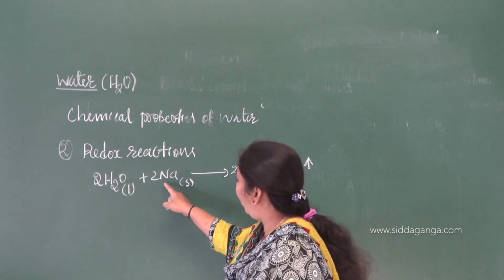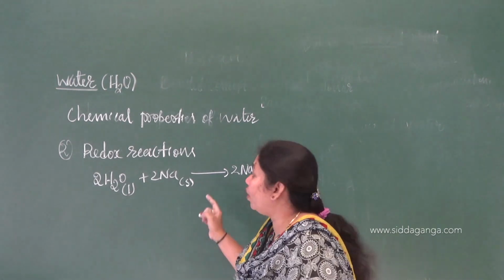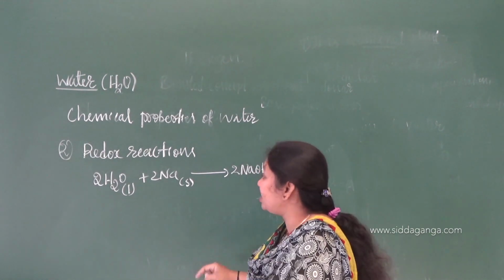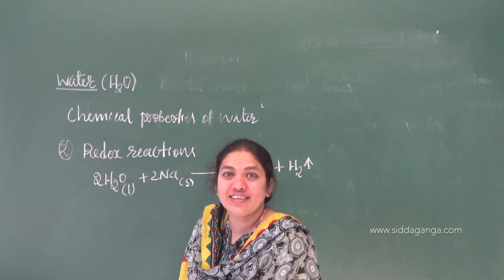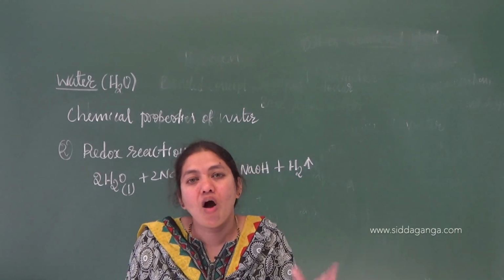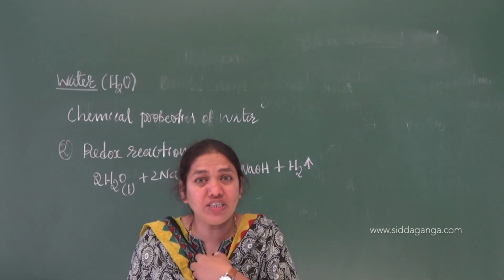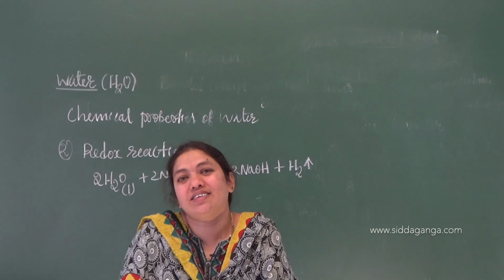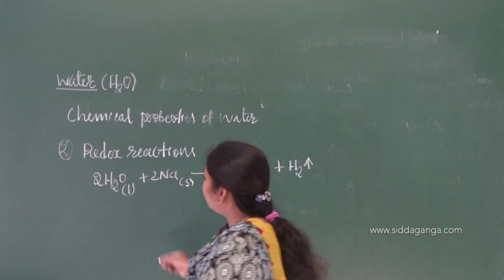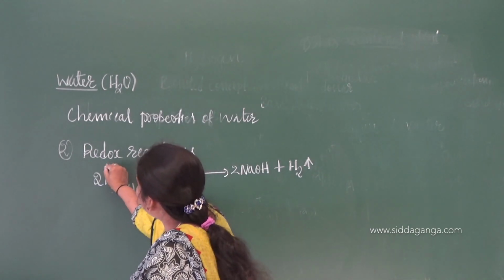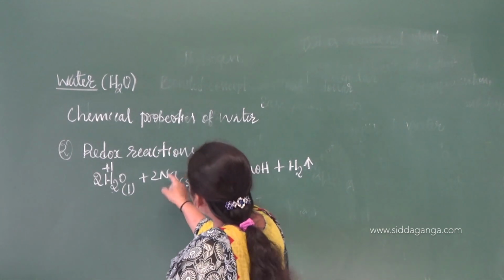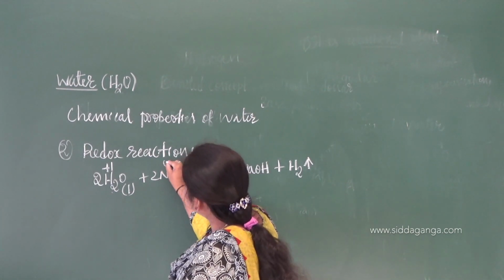Yes, here one is going to get oxidized, one is going to get reduced. So here, which is the oxidizing agent? Water is the oxidizing agent. Because what is the definition of oxidizing agent? It gets reduced itself and oxidizes others. So it is oxidizing sodium, right? How come? If you take water, the oxidation number of hydrogen is plus 1, and the oxidation number in the elemental state is 0.